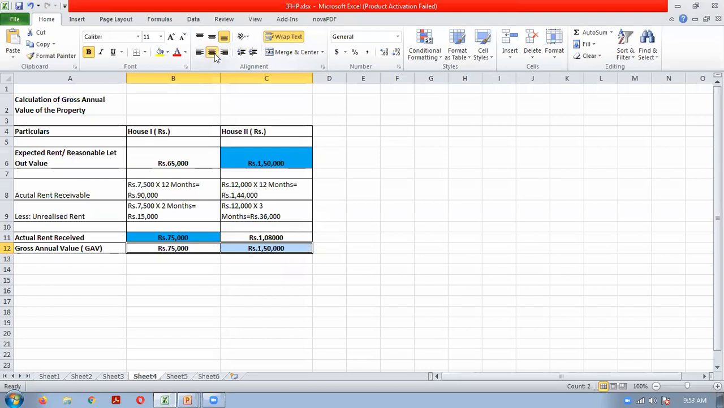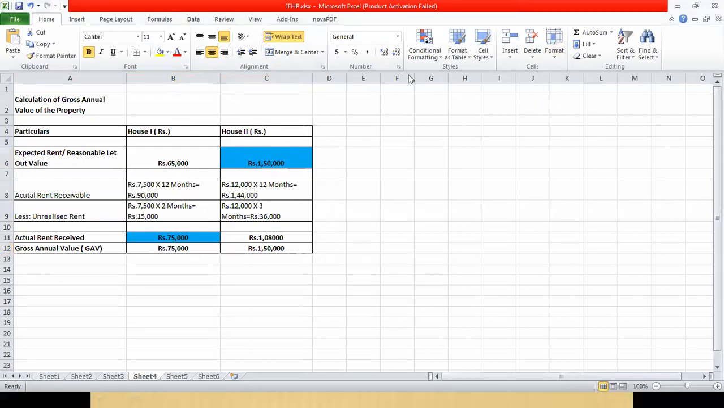Okay, so if unrealized rent is there, what we will do? Instead of comparing it with the rent receivable, we will compare it with the rent received. Because unrealized rent you are not receiving, no? So we will compare the rent received, not the rent receivable, with the reasonable let out value and write the higher value as the GAV. Clear everybody this much? How to calculate the GAV in case of unrealized rent.